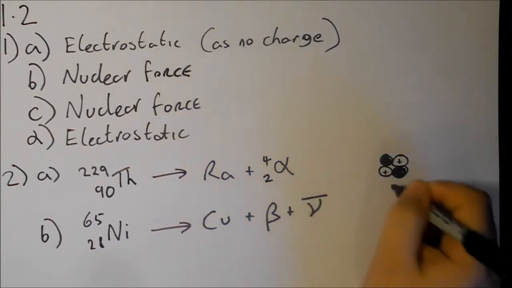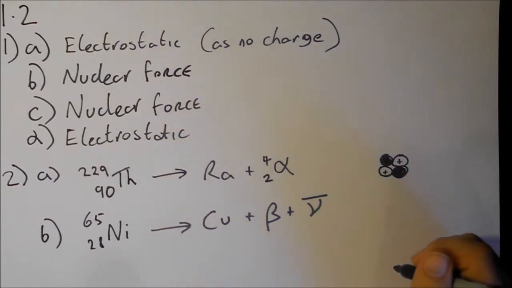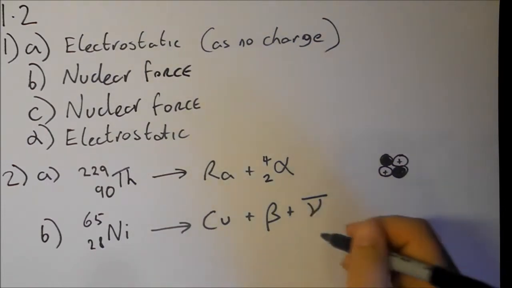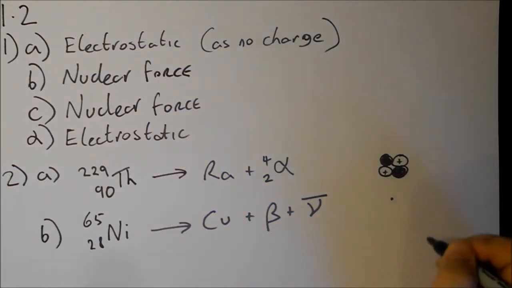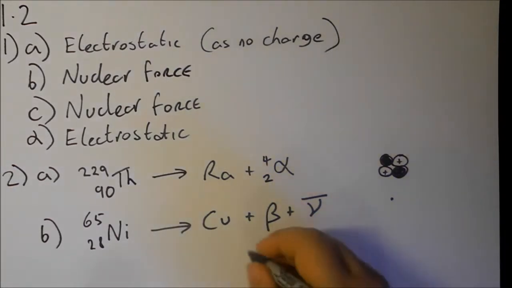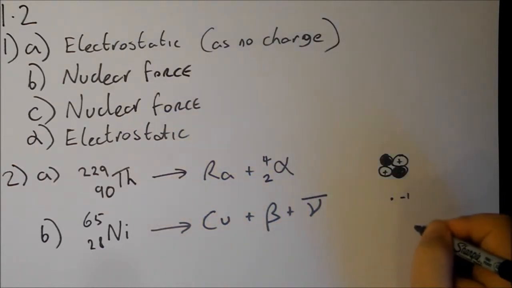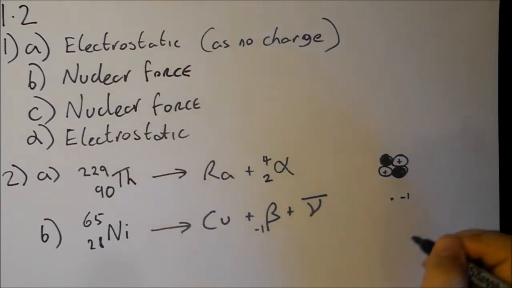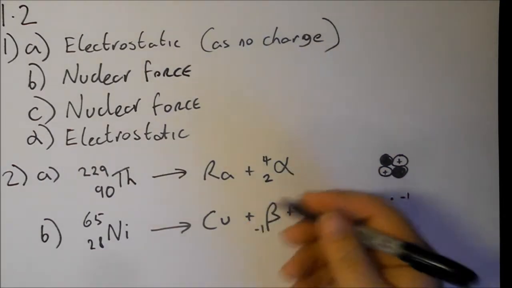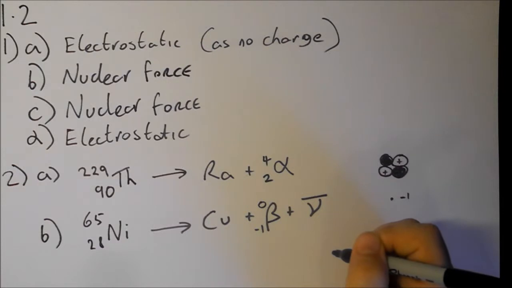We should know this off by heart, but if we get in the test and we're not sure, that will always help us remember. And the beta particle is just a little electron on its own, so it has no protons, but because an electron has a -1 charge and a proton has a +1 charge, we write it as a -1 on the proton number. It has no mass associated with it, it has no nucleons, so we have a 0 here.